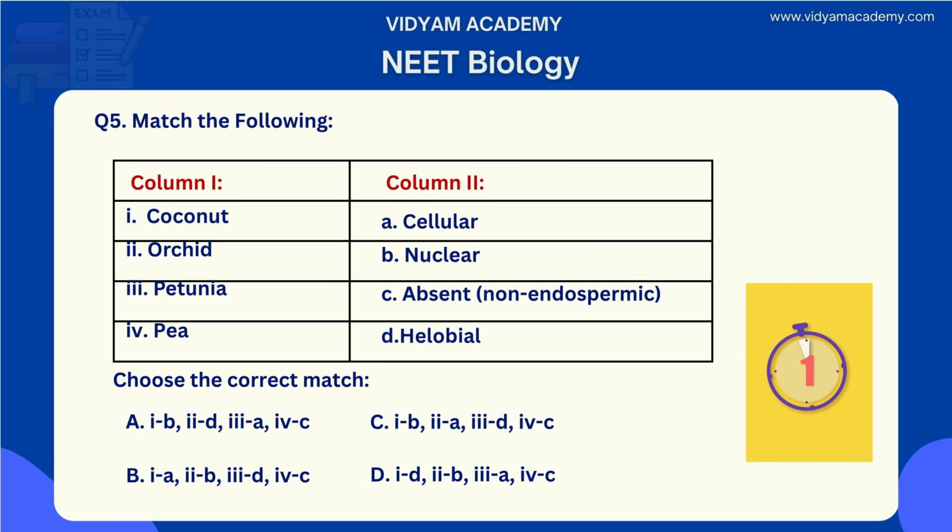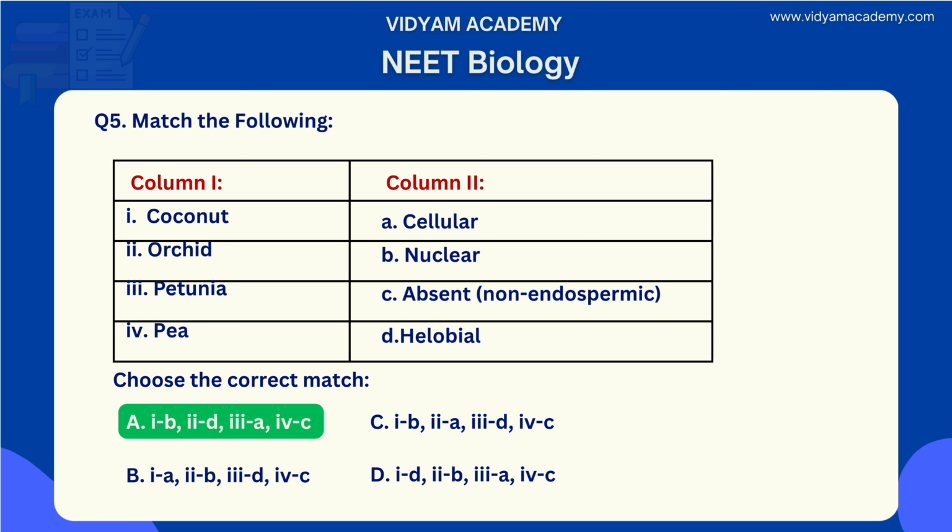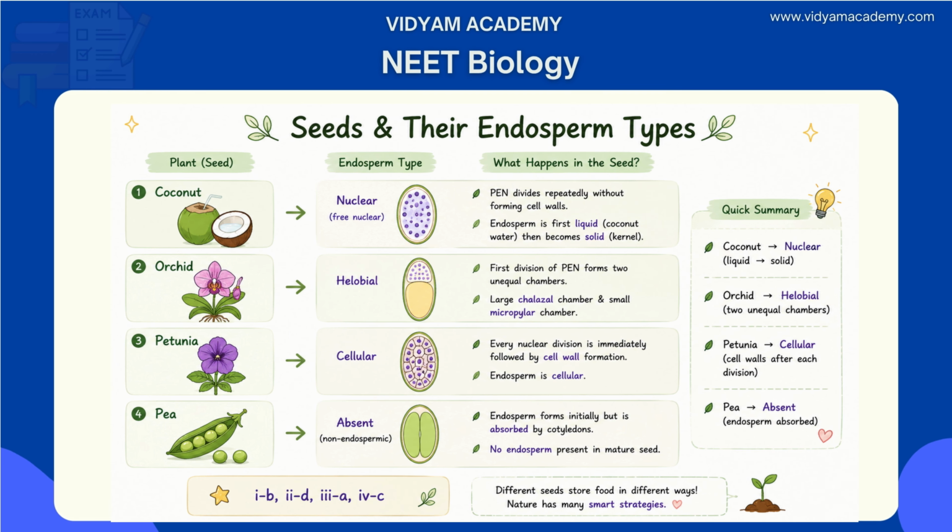Yes, the answer is option A. Match the following seeds with their correct endosperm type. So 1B is correctly matched, 2D correctly matched, 3A correctly matched, and 4C correctly matched. So here once again, how and why. Coconut is nuclear. The primary endosperm nucleus undergoes free nuclear division, giving liquid and solid endosperm. Nuclear type, so it's correctly matched.